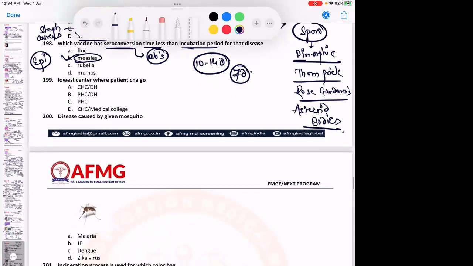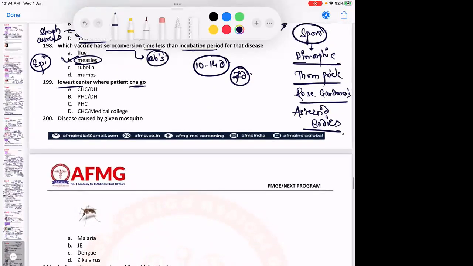Then, lowest center where the patient can go. They are actually trying to ask you the lowest level of contact between the patient and the healthcare worker in India. That was the question. It is option C, PHC, the primary health center.